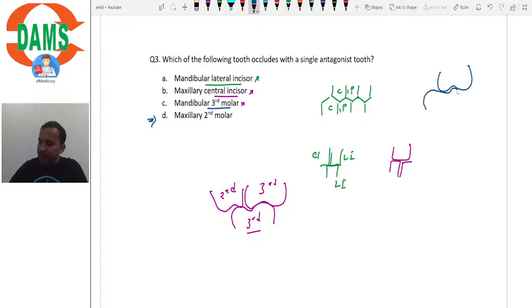This is the mandibular second molar and this is the mandibular third molar. So upper second molar occludes with lower second and lower third molar. So even this can't be the answer if we are restricting ourselves just to the permanent teeth.